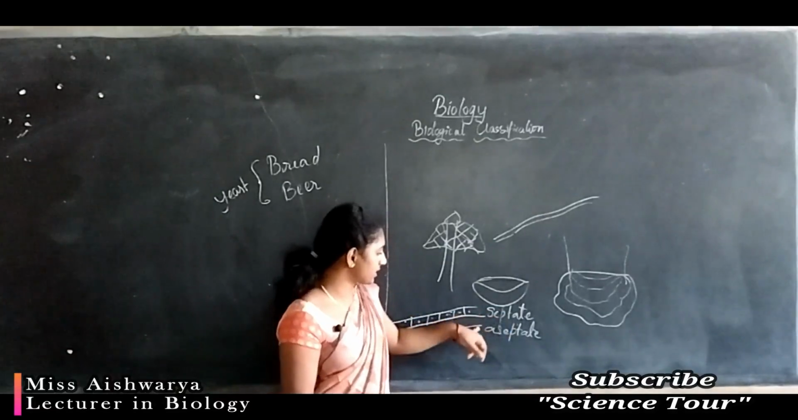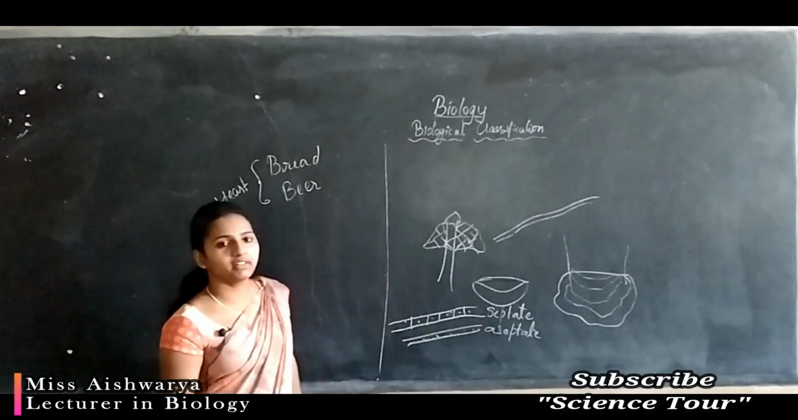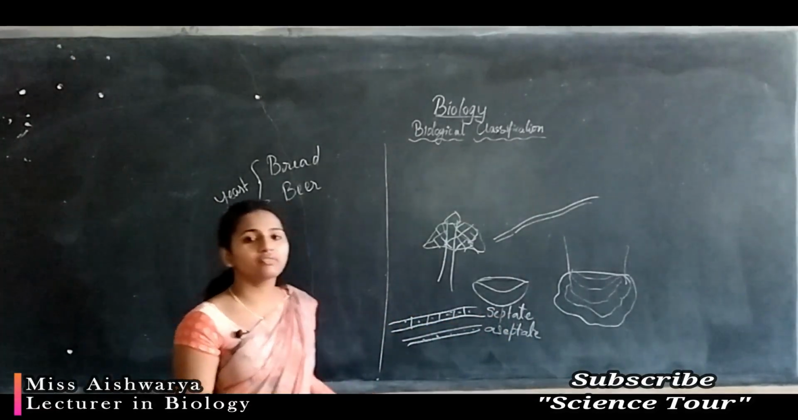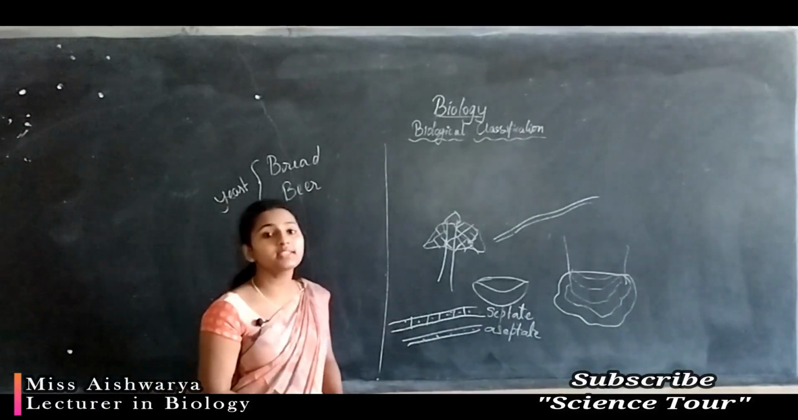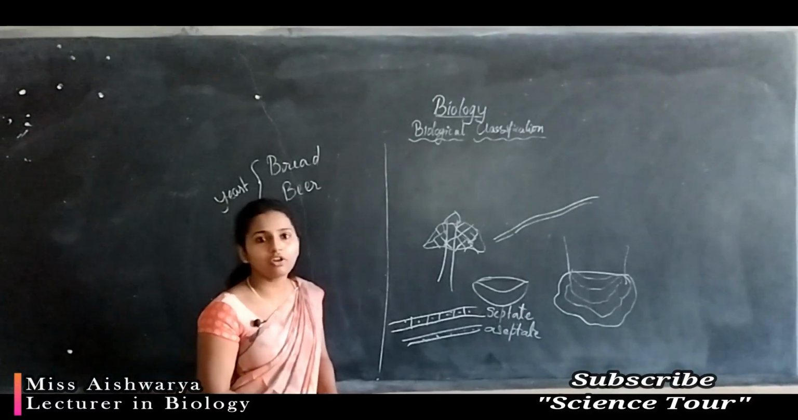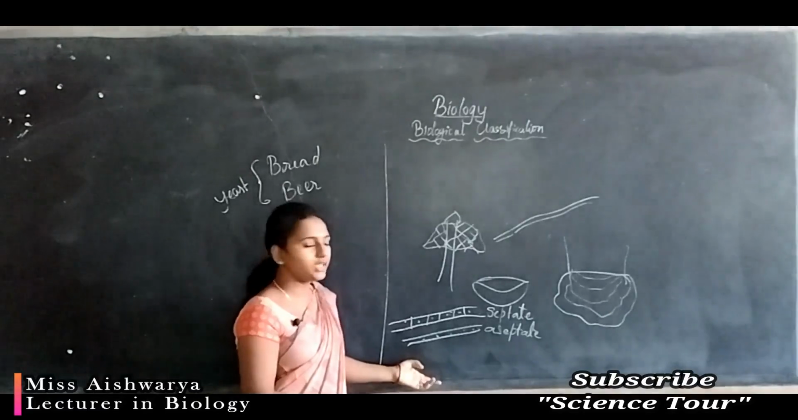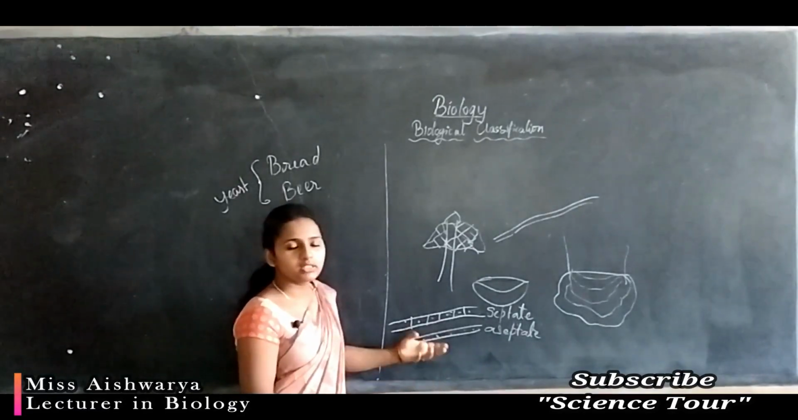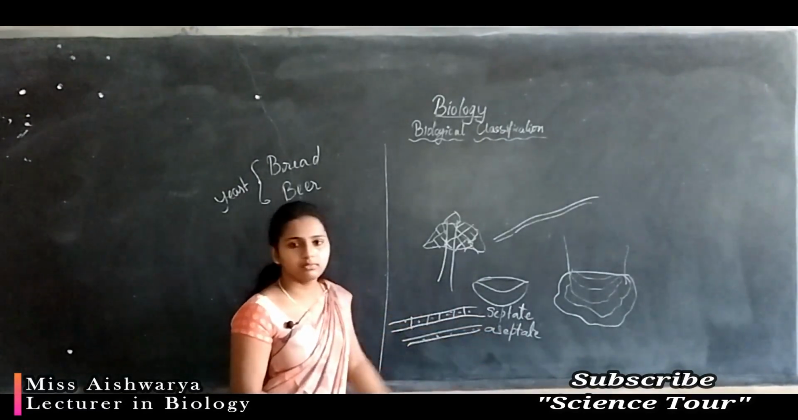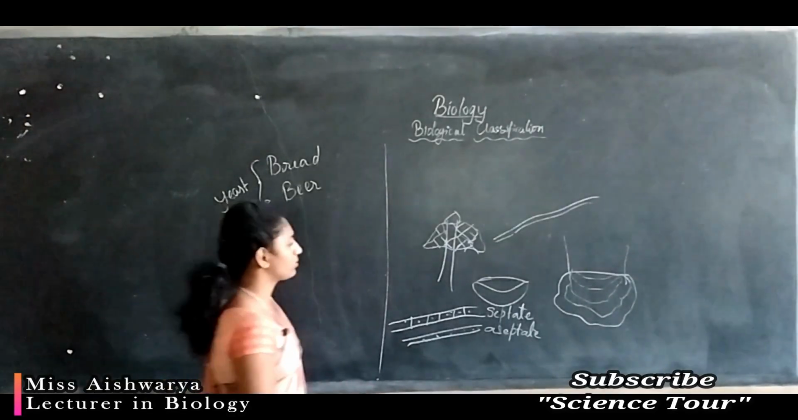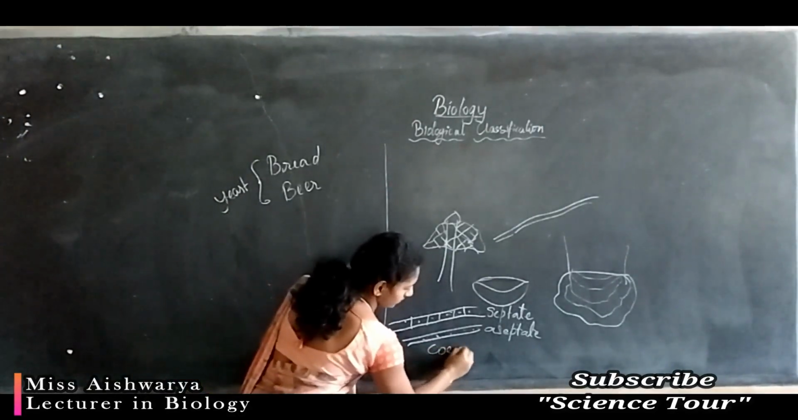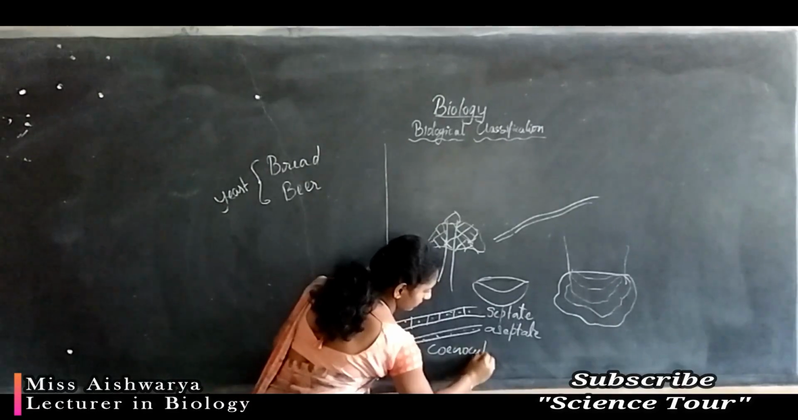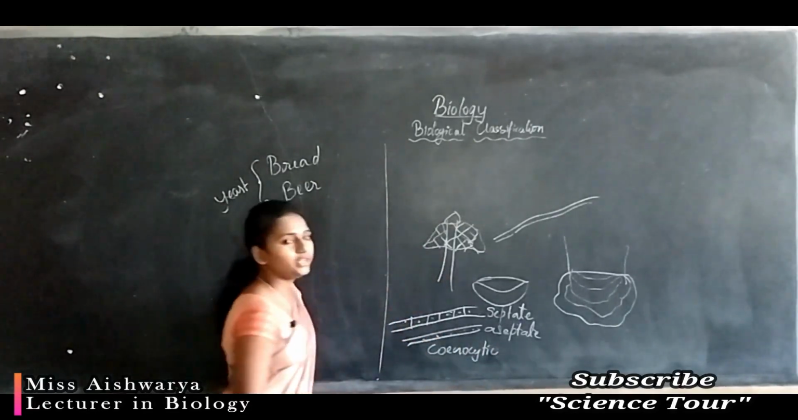Okay, and the hyphae with the multinucleated condition without any cross walls is called cenocytic, which may be asked for 1 mark. What is cenocytic? That may be asked for 1 mark. So just remember these technical terms; they are very important terms.